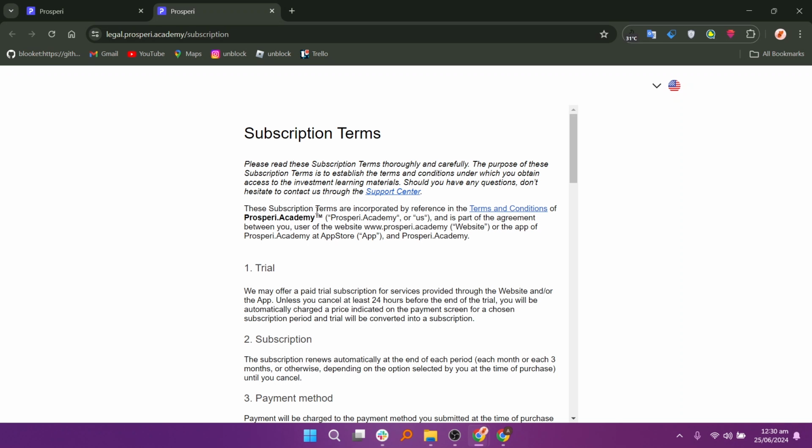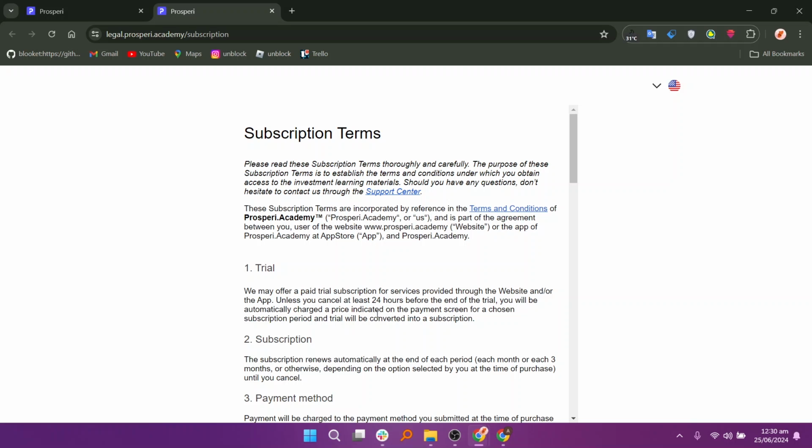Please read these subscription terms thoroughly and carefully. The purpose of these is to access investment learning materials. If you have any questions, don't hesitate to contact them through the support center. These subscription terms are incorporated by reference in the terms and conditions of Prosperi Academy and are part of the agreement. We may offer a paid total subscription for services provided through the website and or the app, unless you